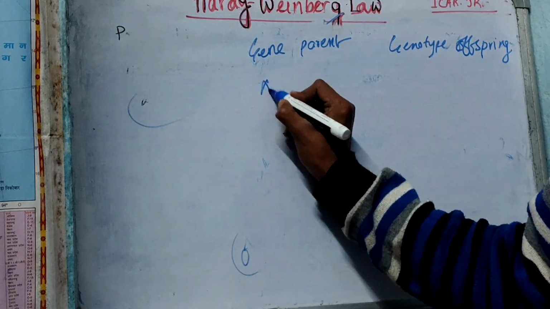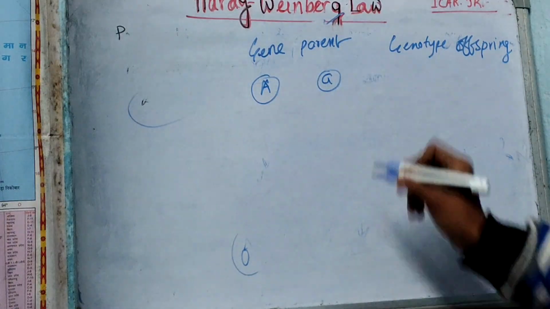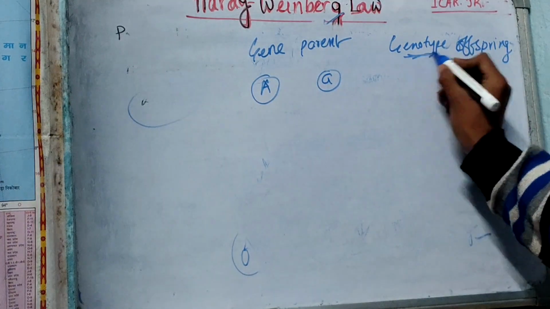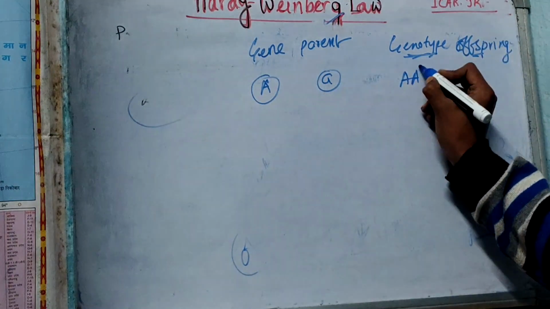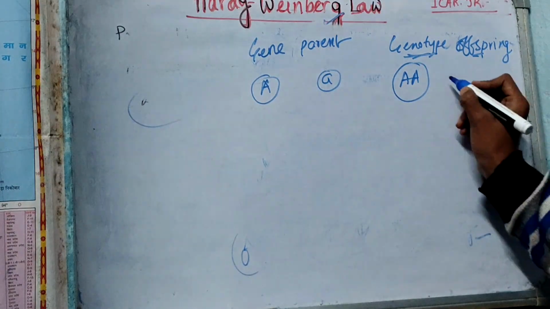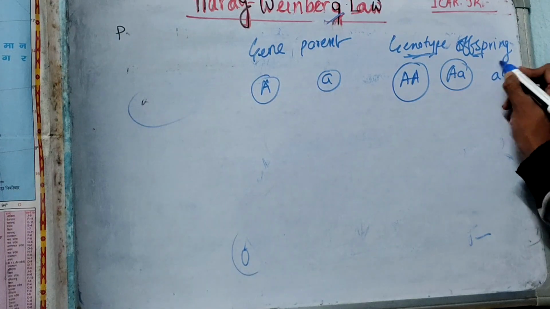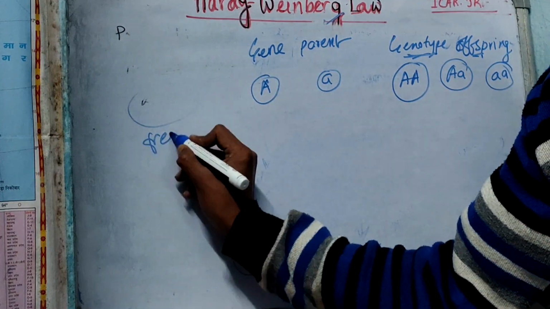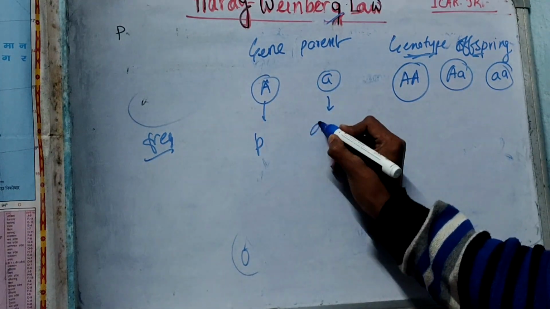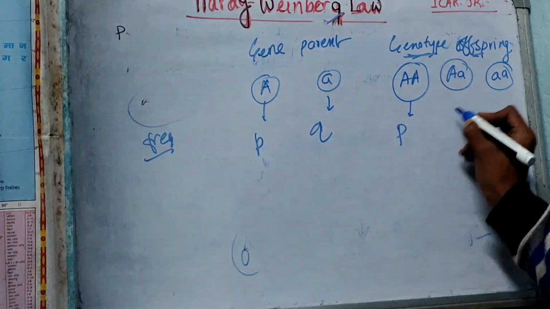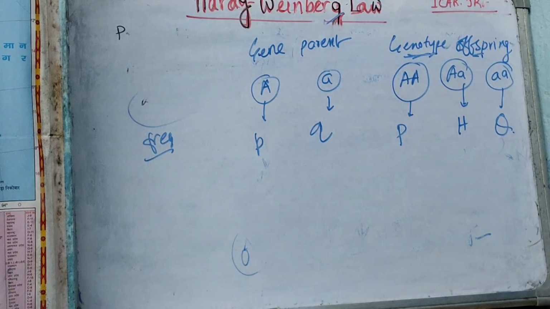Suppose the dominant gene is capital A and this is small a, and the genotypes of the offspring are capital A capital A, the homozygote dominant, capital A small a, the heterozygote, and small a small a, the homozygote recessive. Now here is the frequency. Suppose for capital A the frequency is small p, and for small a it is small q. Suppose capital P, suppose H, and this is capital Q.